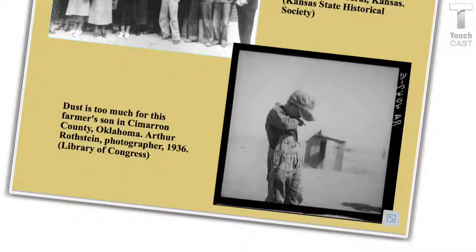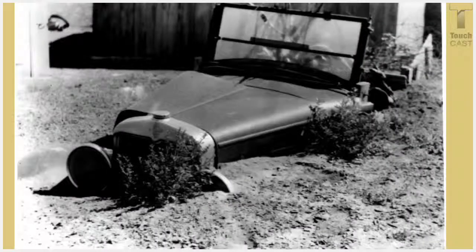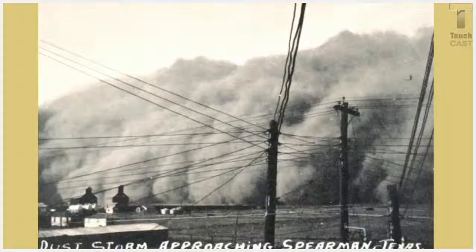Here's a little boy who is out and about playing outside when the Dust Bowl hit his hometown. This is what the dust looks like after it's settled. You can see that it has completely covered a car. A lot of cars were put out of service during this time period because they would get dust in their engines and such, which would cause the car not to work. Here we have another dust storm approaching Spearman, Texas. You can see the dust storm is taller than the electric wires.